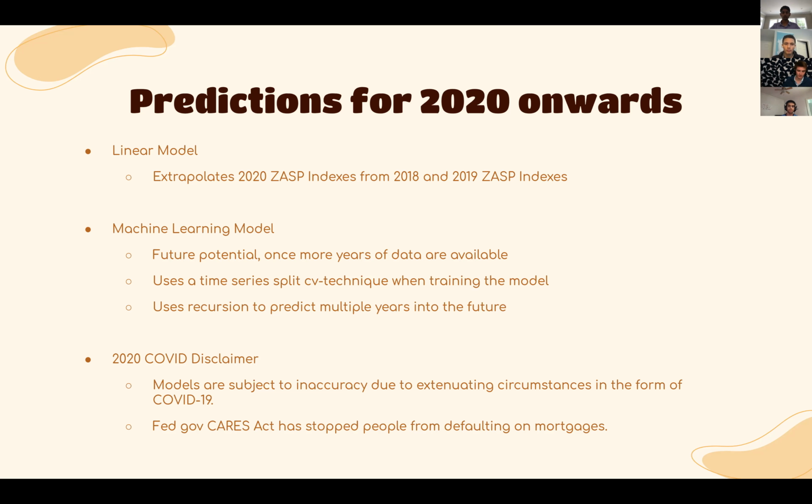We must make a disclaimer though. Obviously with COVID in 2020, our models will have significant inaccuracy due to these unpredictable effects. The federal government CARES Act has only further compounded this inaccuracy due to complications with people not defaulting on mortgages that they would have otherwise defaulted on without the CARES Act.